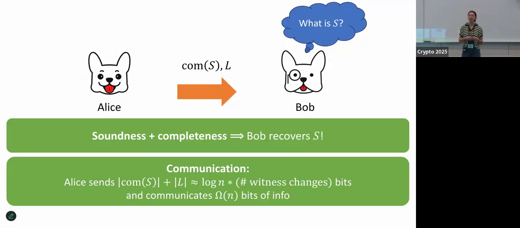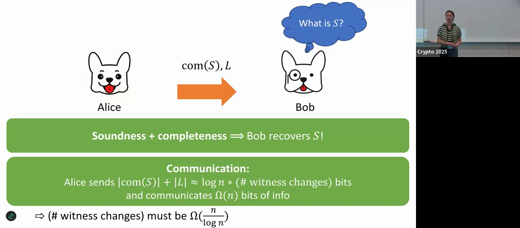And so what we need to do is count the number of bits that Alice sent versus the amount of information she's able to encode. In total, she sent the size of the commitment plus the size of the list number of bits. This is dominated by the size of the list, which is like log n times the number of witness changes bits. On the other hand, Alice communicated a random subset of a set of size n, and so she sent linear in n bits of information. And doing out the algebra, this means that the number of witness changes must be at least n over log n.